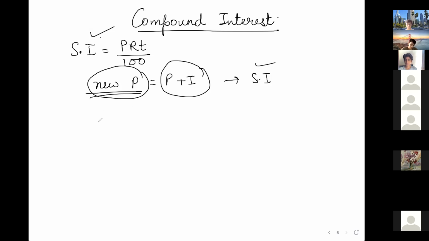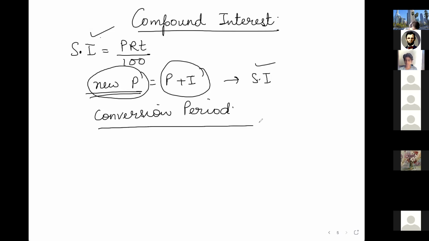So these two interests added together is compound interest. The time period after which interest is added to the principal for the next time is called the conversion period. And the formula for compound interest is given by... we can make compound interest by this method also, and we have a formula also for compound interest. For this method we'll take a question from the textbook so that you understand how we find compound interest from simple interest, and compound interest has a separate formula also, which is